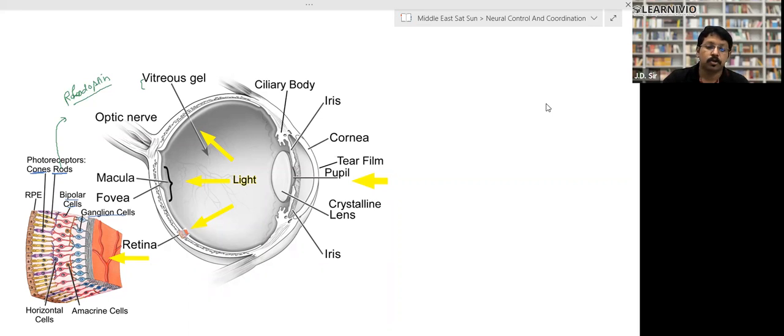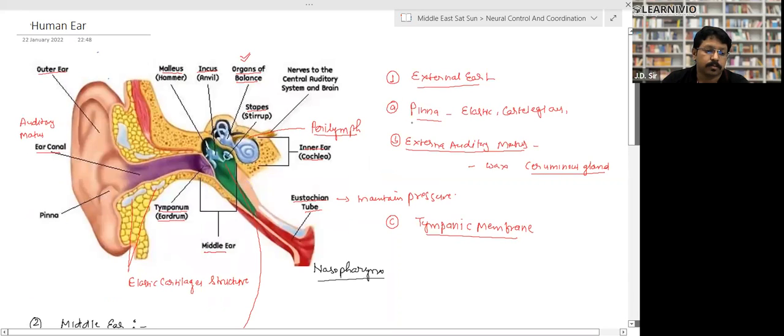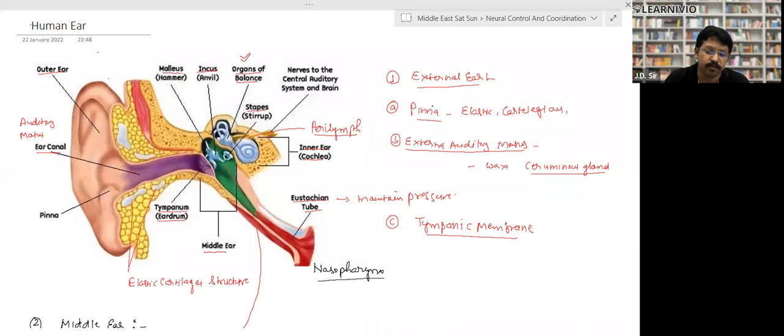Now the last thing, that is the human ear. They won't ask you to draw the diagram of the human ear, but yes, they can ask you the mechanism of listening. Here, the important thing is the mechanism of listening. And sometimes they can ask you what is the structure of the cochlea.